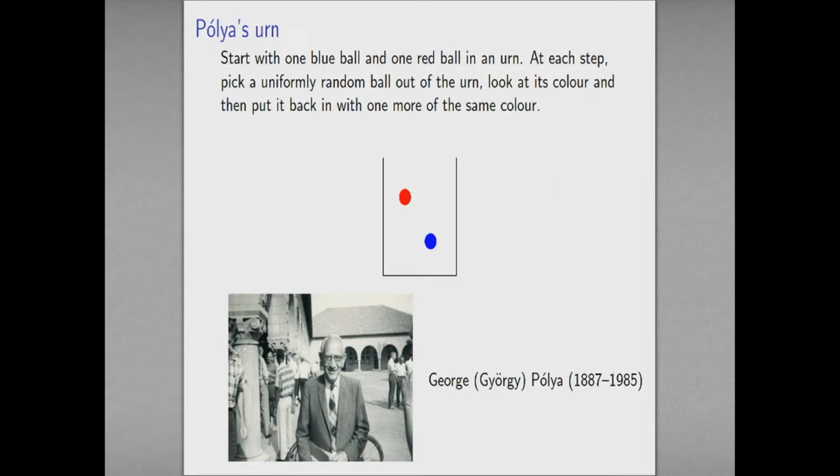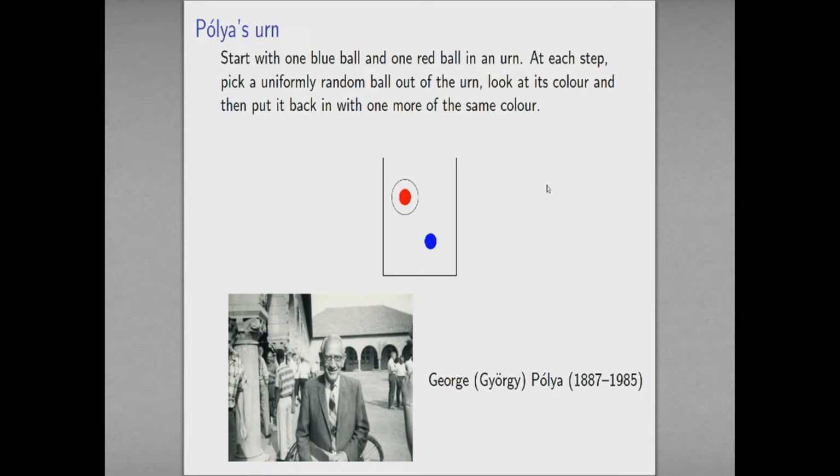I'm going to start with one blue ball and one red ball in an urn, and I'm going to proceed as follows. I'm going to reach into the urn and pick out a ball chosen uniformly at random. Then I look at its colour, and I put it back in with an extra ball of the same colour that I just picked.